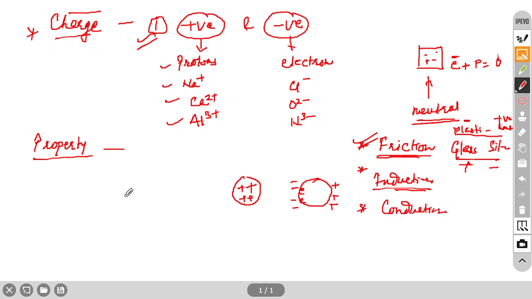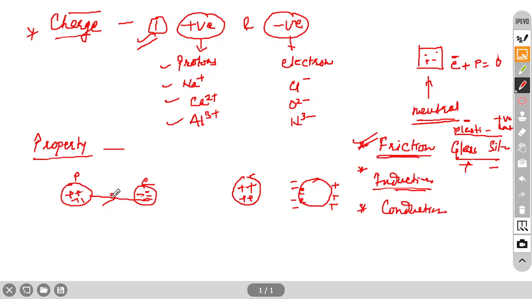Conduction means suppose at one place one ball is positively charged and another ball is negatively charged. Negative means more electrons are here, more protons are here. If you connect them with this wire, which is a conductor, then what will happen? All the positive charge will start flowing to this side and electrons will start flowing to this side.